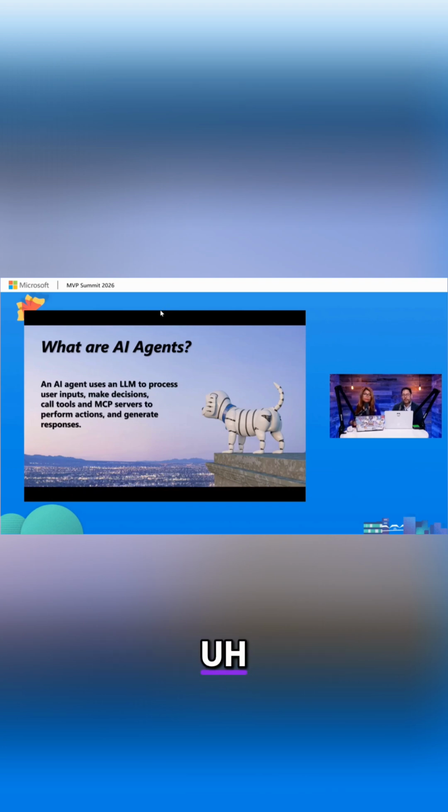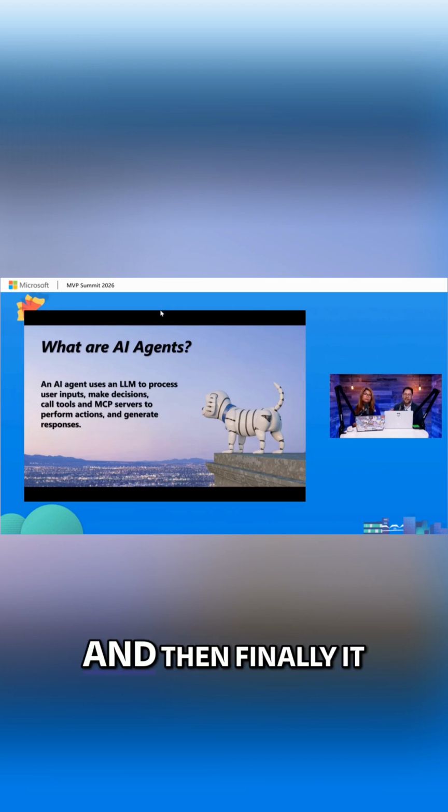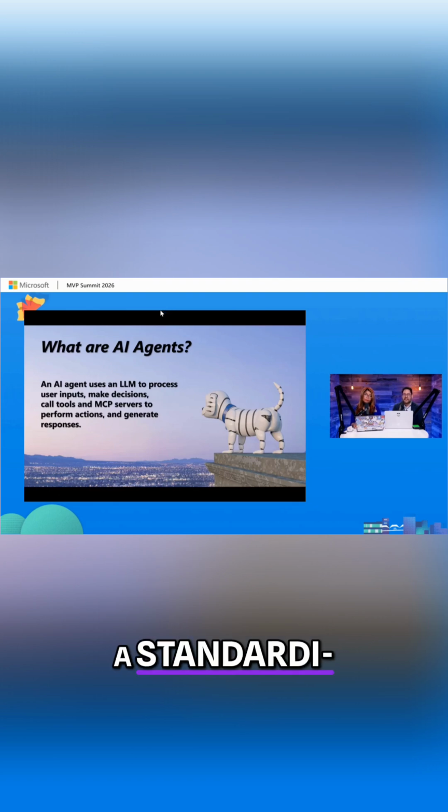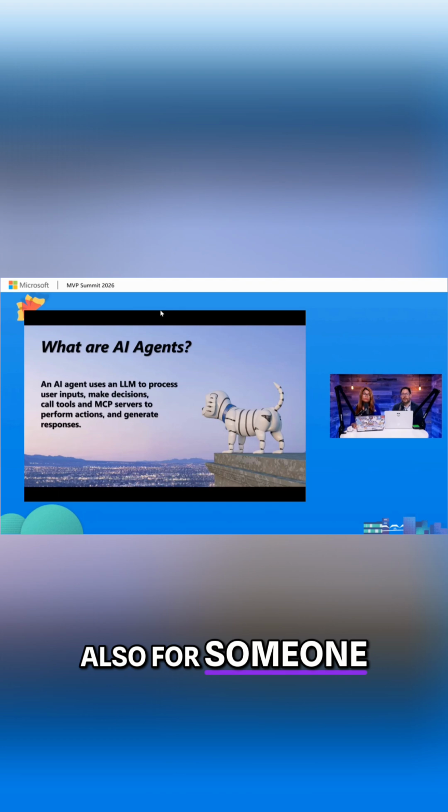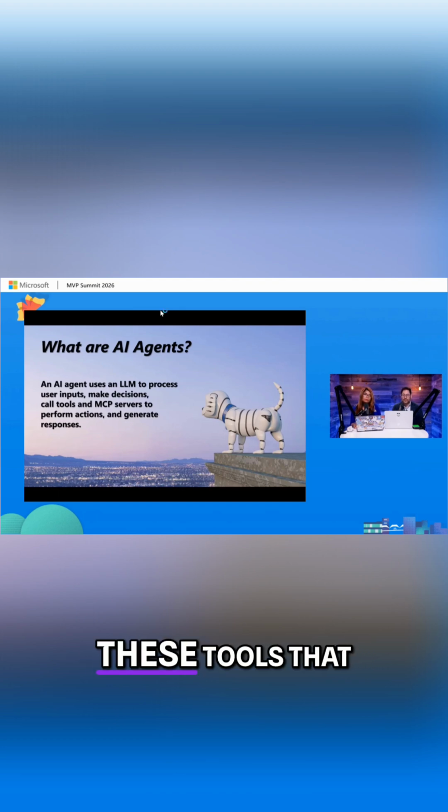So we can also have a workflow with agents. That means that you set up that the agent first should do one task, and after that, it will take that result and go to do the second task. And then finally, it will compile a report or compile an answer and hand it back to us, the users. And the nice thing with MCP servers is that they give us a standardized methodology for creating this, which makes it much easier both for us to write the MCP server, but also for someone else to consume the tools that the MCP server provides.